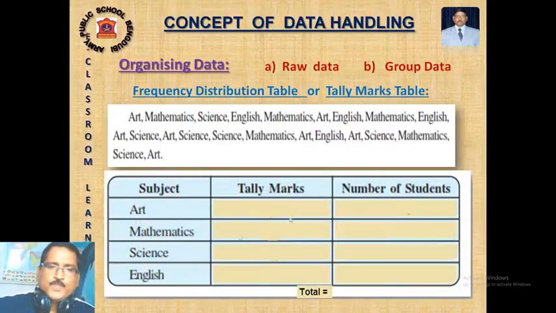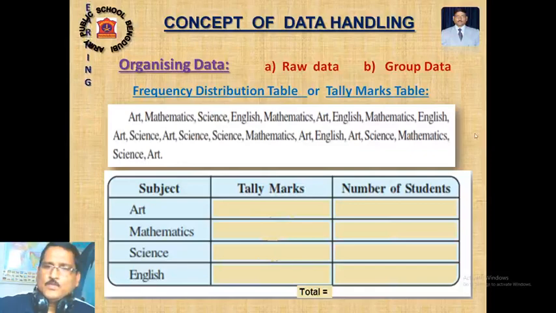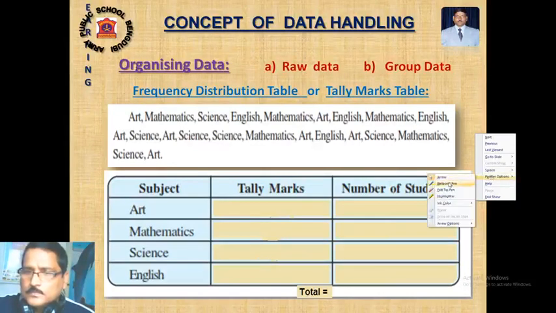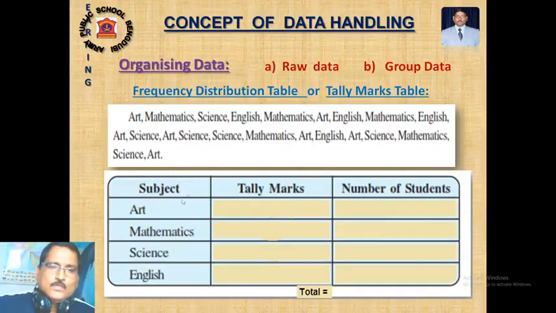Four subjects: art, math, science, English. Now I have to mark it. I have written the subjects: arts, mathematics, science, English. After writing the subject of each student, you will cut it and make a slash here. Then next art, cut, make a slash here.